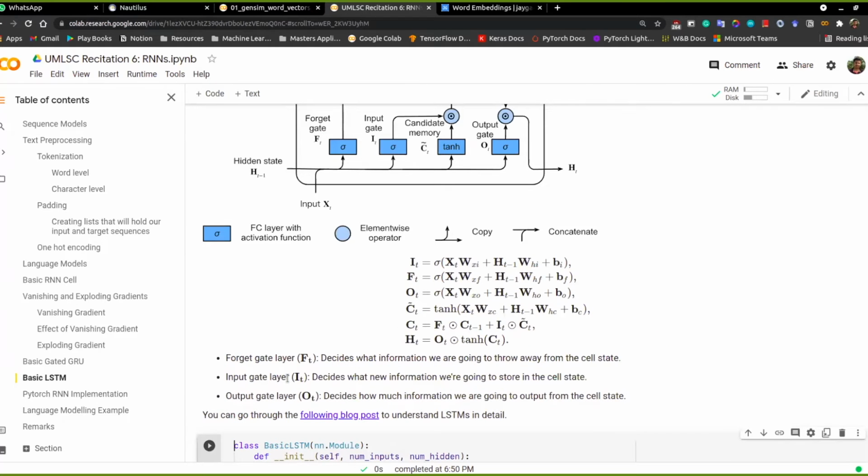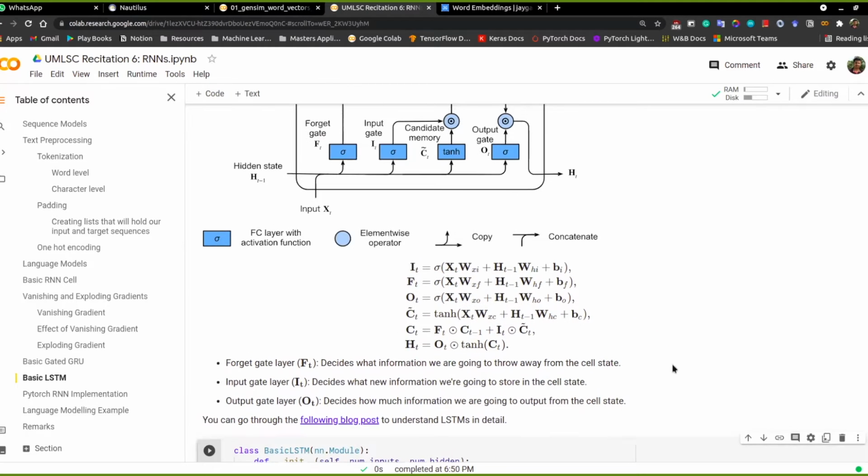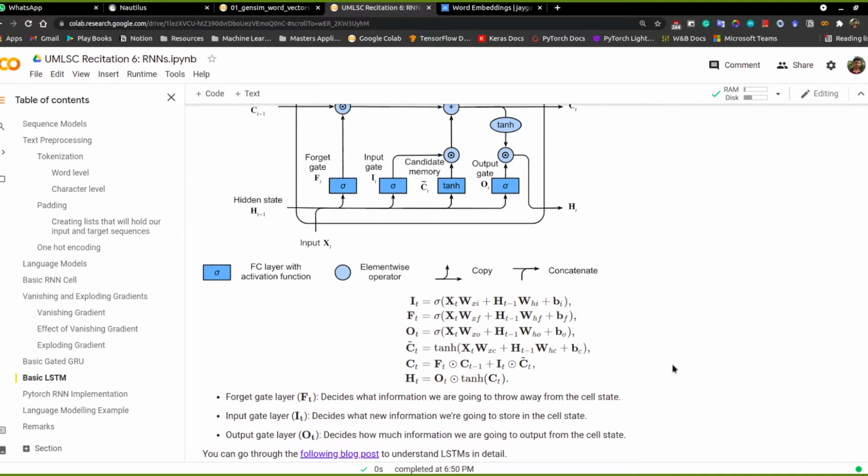So one is the input gate. What the input gate decides is, let's say, we have the cell state or the candidate memory from the previous time step that we have received so far. It decides how much new information we should add to this particular cell state or candidate memory.